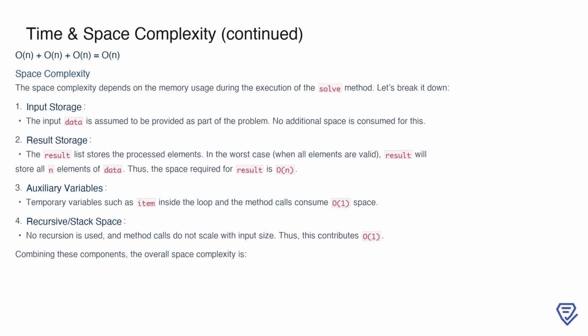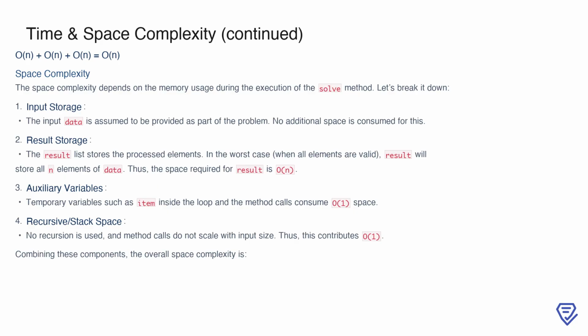Now, let's analyze the space complexity. First, the input data is directly provided and does not consume additional memory. Next, the result list is used to store processed elements. In the scenario where all elements are valid, the result list will contain all n elements, requiring O(n) space.